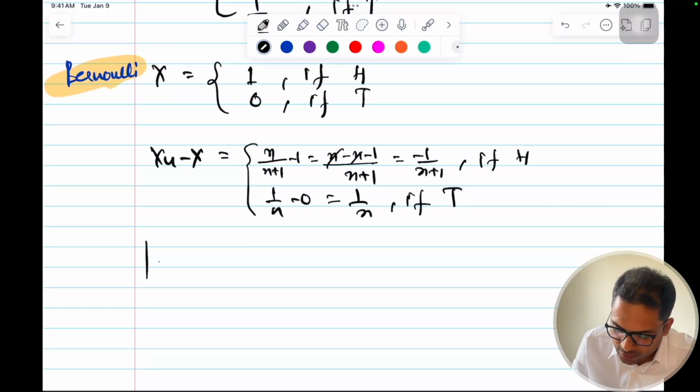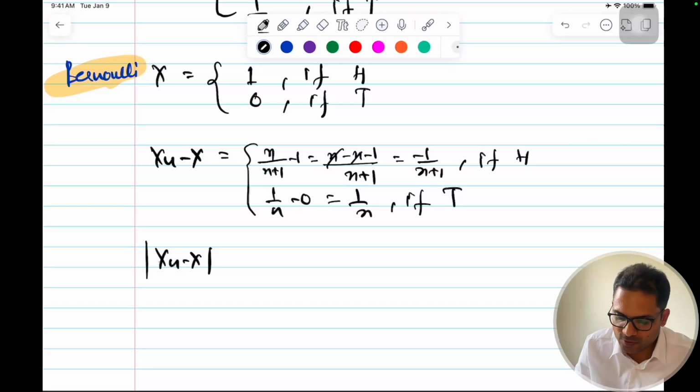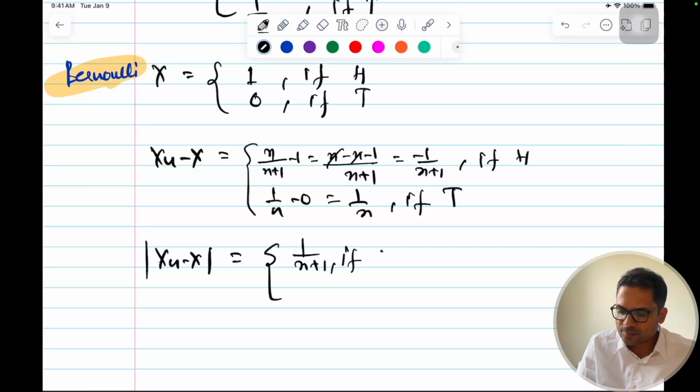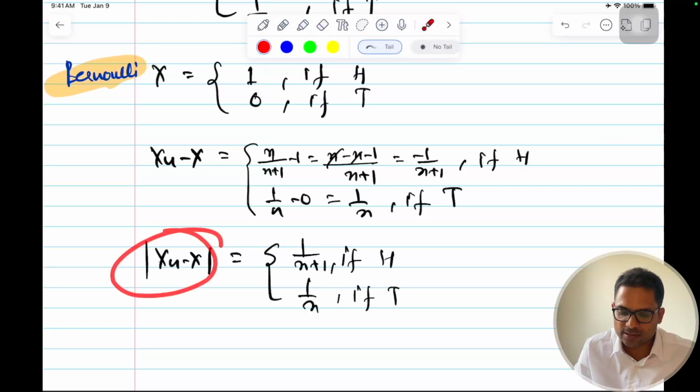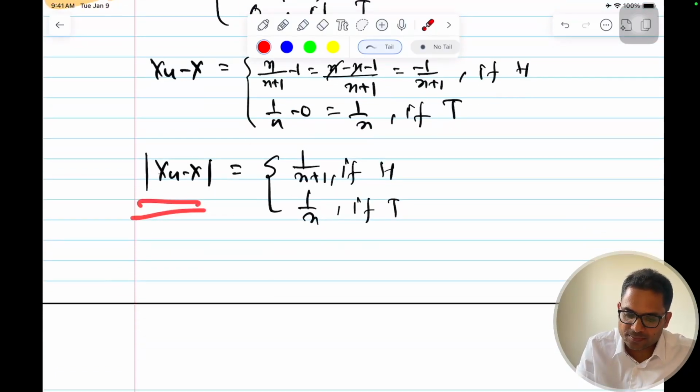What will be my mod? Because I'm tolerating, the tolerance level is on both the directions, plus minus, so I take a mod on that. So this minus 1 by n will become 1 by n plus 1. This negative sign goes because of modular. Okay, if head, and 1 by n if tail. So this is how my xn minus x is defined. So I'm just defining my random variables.